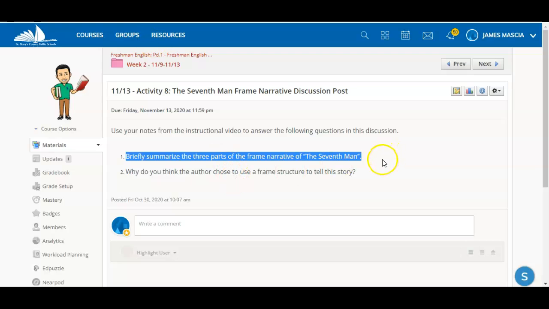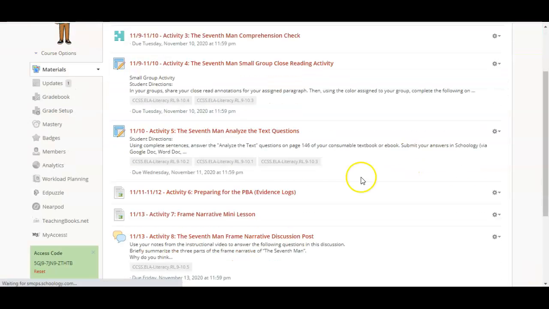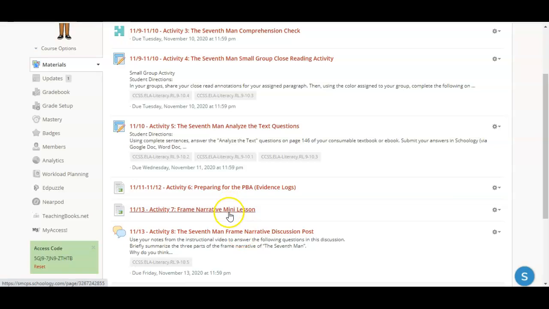You will figure out what those 3 parts are. All right, and then answering why do you think the author chooses to use a frame structure to tell this story. Okay, the only way you can answer this is if you first watch that video. Okay, so make sure you watch that video first. All right, again, if there are any other questions, please feel free to email me.